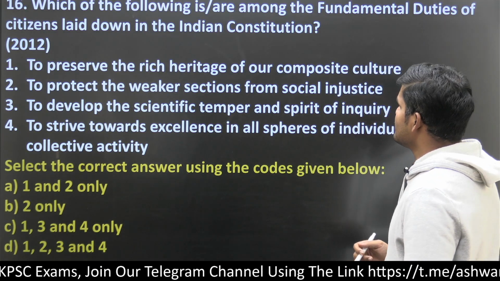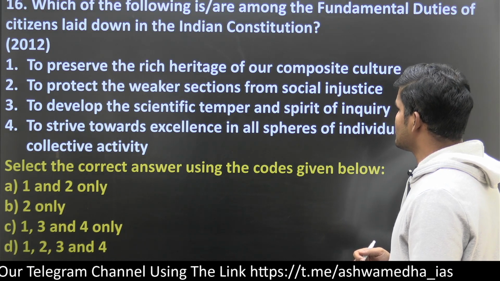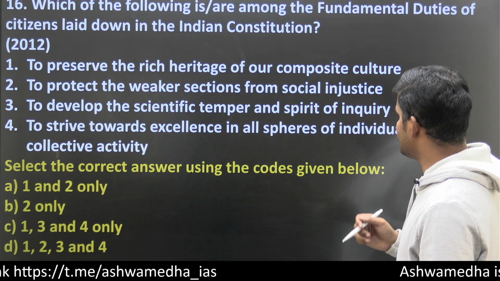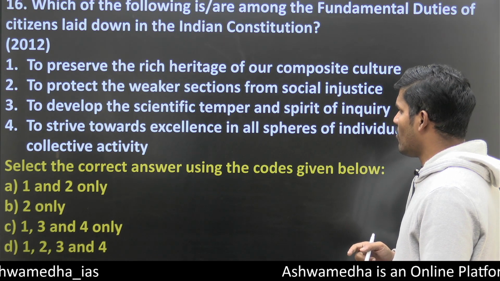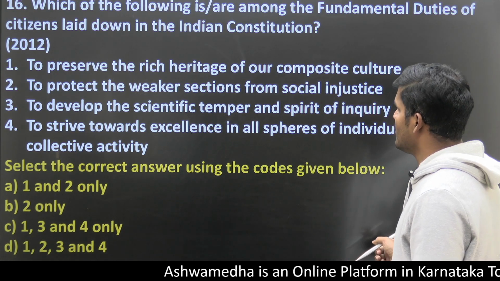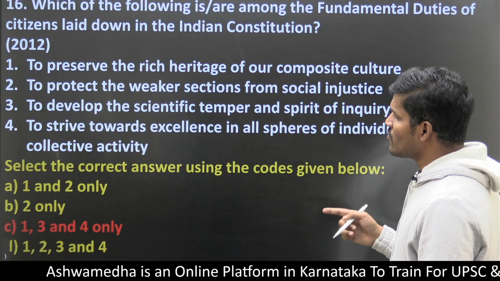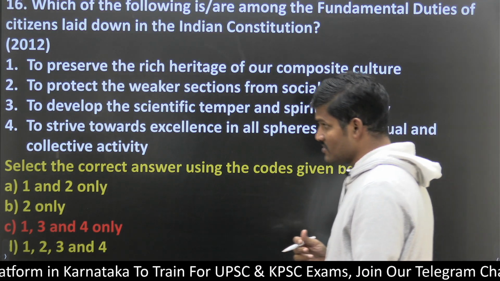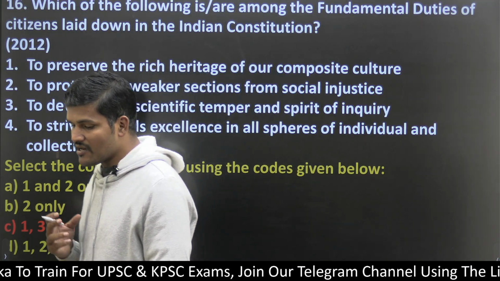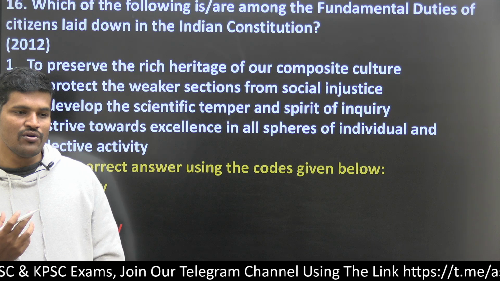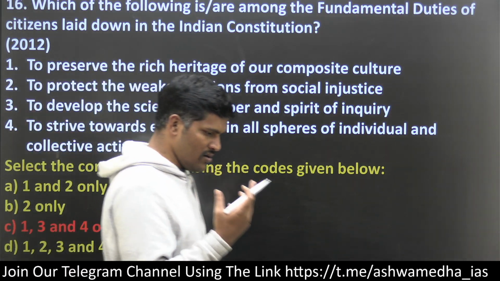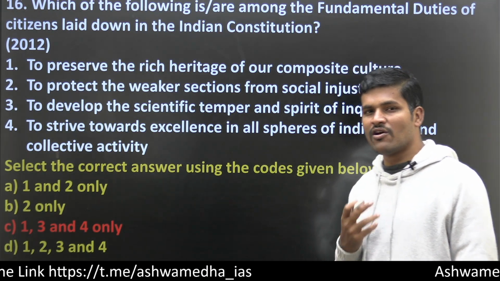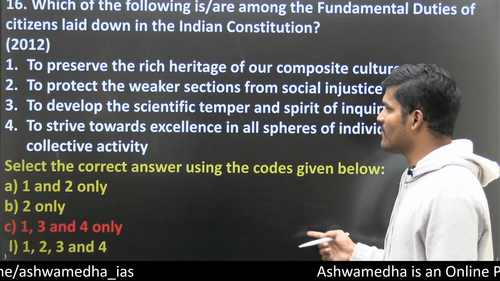To preserve the rich heritage of our composite culture, to protect the weaker sections, to develop the scientific temper and spirit of inquiry, to strive towards excellence in all spheres of activity. So here the answer is 1, 3, 4. To protect the weaker sections is not a right answer, it is a matter of justice. So you should be crystal clear about fundamental duties, DPSPs, and the Preamble. You should know the reasons and the logic behind them, then only you can remember well.